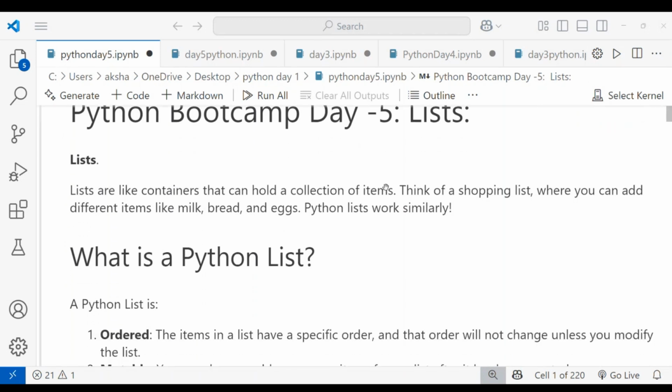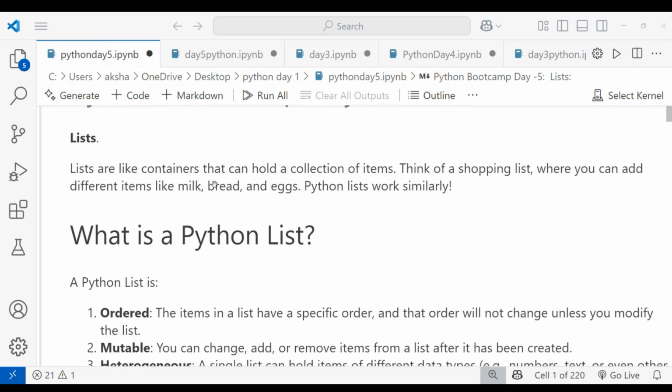Today's topic is what? List. Lists are nothing but containers that can hold a collection of items. Think of a shopping list where you can add different items like milk, bread, and eggs. That can be a list, right? It is one of our beautiful everyday examples, and a Python list can be used in day-to-day life.